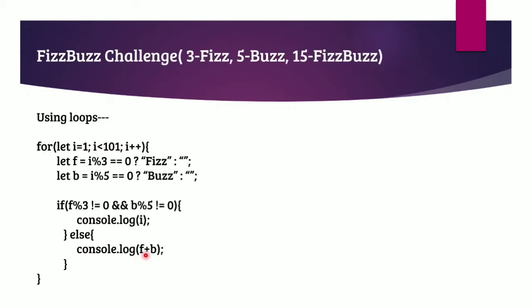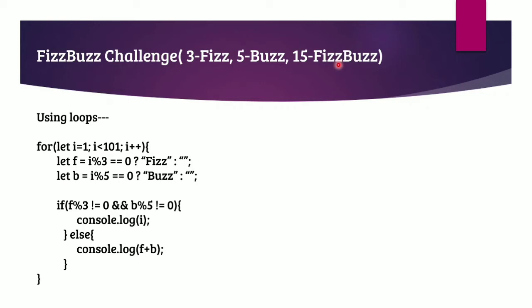Here, the interviewer will ask you to solve the FizzBuzz challenge. The FizzBuzz challenge is the one where the interviewer will tell you that you need to print the values from 1 to 100. But if a number is divisible by 3, then print Fizz. If it is divisible by 5, then print Buzz. If it is divisible by both 3 and 5, then print FizzBuzz. If it is not, then print the number as it is.